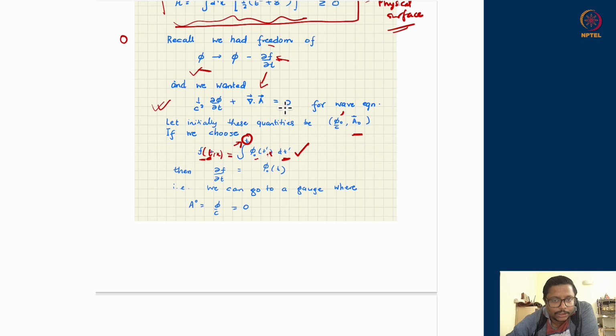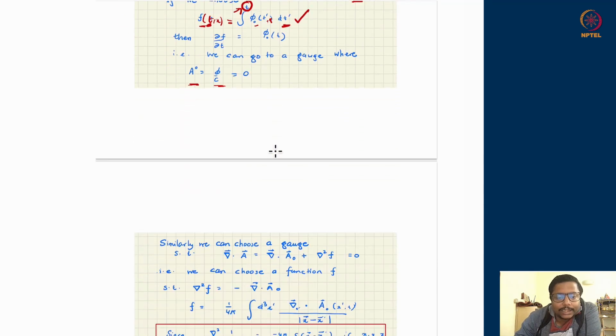Initially, it was phi naught. I did this gauge transformation. I ended up with phi being 0. That is, a0 has been achieved to be 0 in this new gauge. So at least this part of this computation, I can go to a frame where phi has vanished completely. So then I will be worrying about only that part.